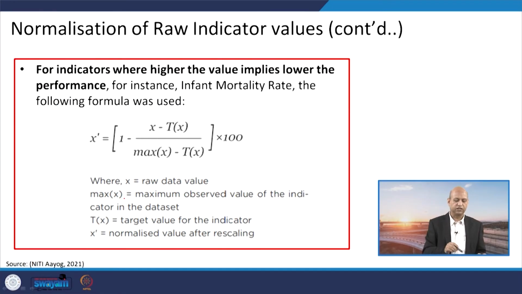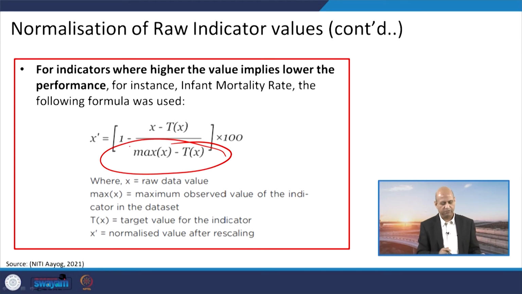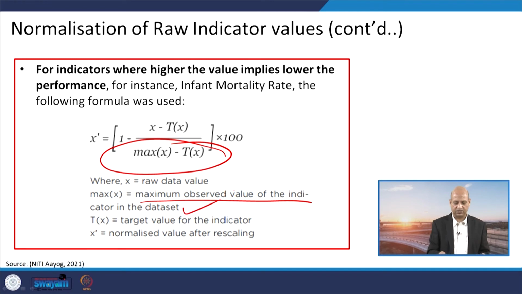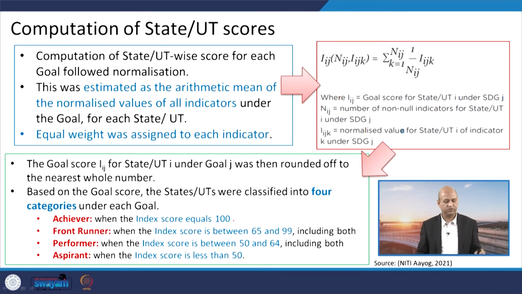But in the case of indicators where higher values imply lower performance, the denominator changes, where it is max x minus Tx. So, max x is the maximum observed value of the indicator in the data set, and Tx is the target value for the indicator. That has to be kept in mind, otherwise erroneous calculations will happen.